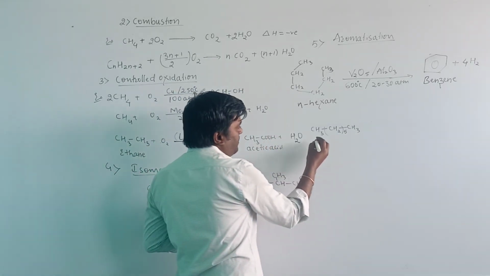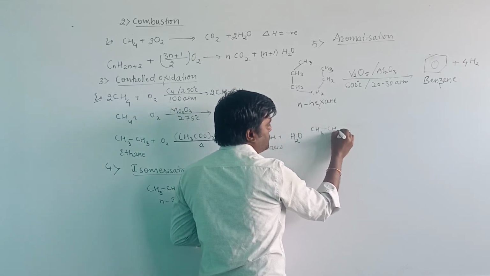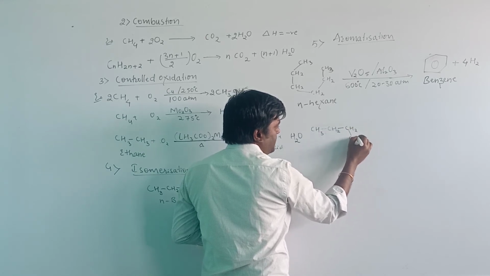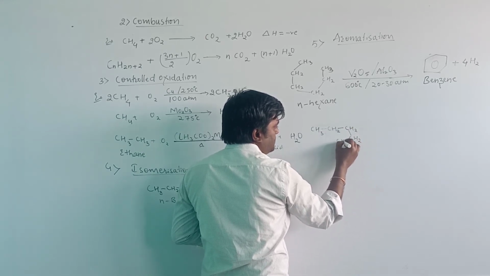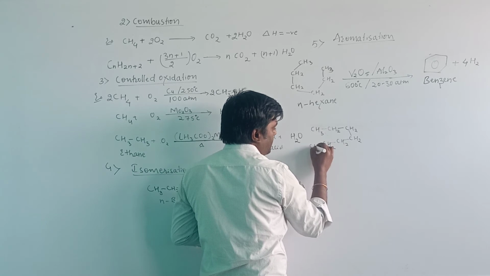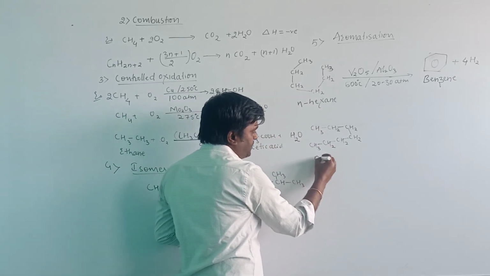We can write CH2, CH2, CH2, CH2, 1, 2, 3, 4, 5, 6, 7 carbons. When N-heptane